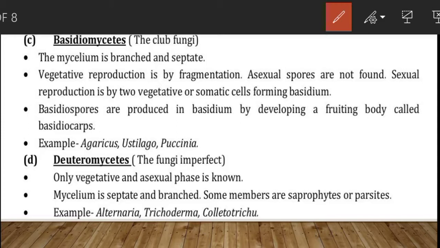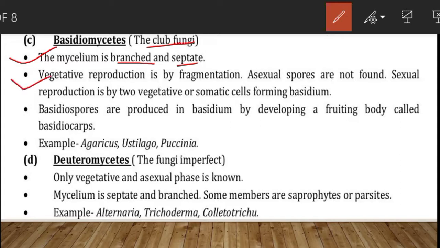ठीक है, तो Basidiomycetes क्या है? They are terrestrial, saprotrophic and parasitic forms, which are also called the club fungi. And many of them attack trees. Few species form the mycorrhizal association. Mycorrhiza अभी मैंने थोड़ी देर पहले यही वीडियो में एक्सप्लेन किया है. Okay, the mycelium is branched and septate. अगेन सेप्टेट का मीनिंग है mycelium के अंदर क्या होता है? क्रॉस वॉल्स प्रेजेंट होती हैं.